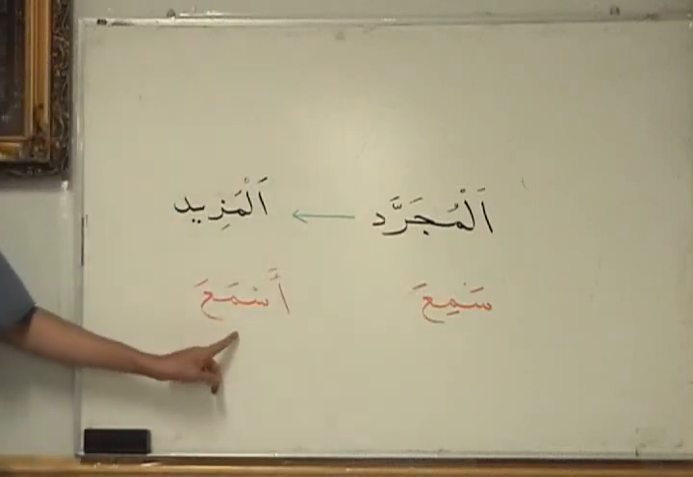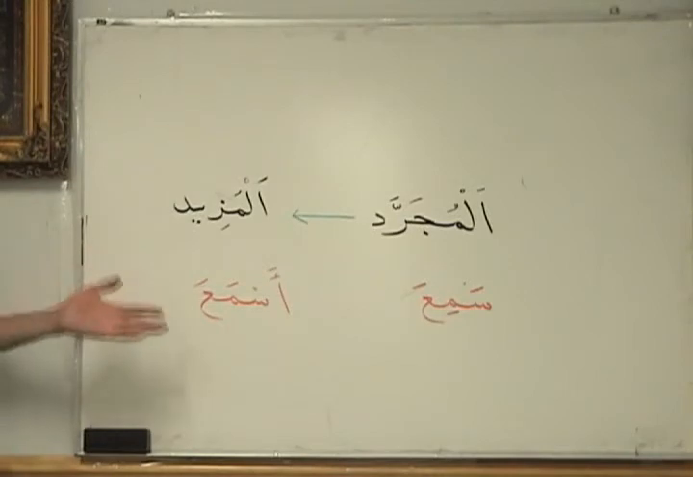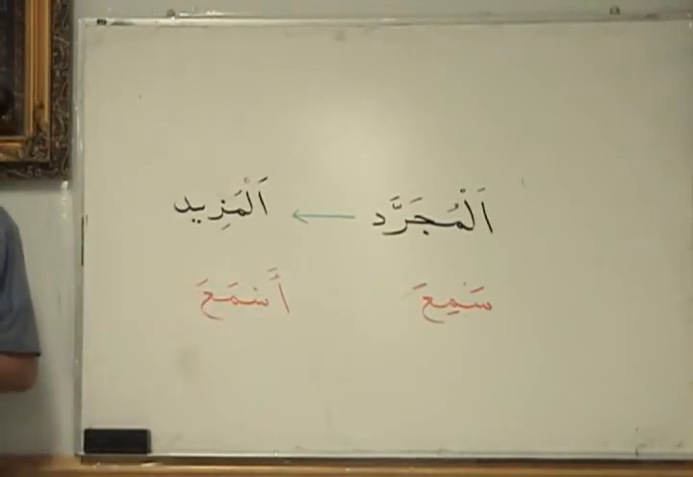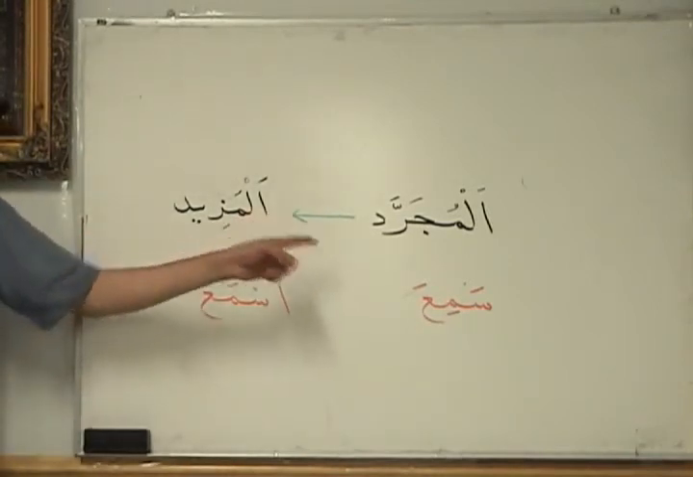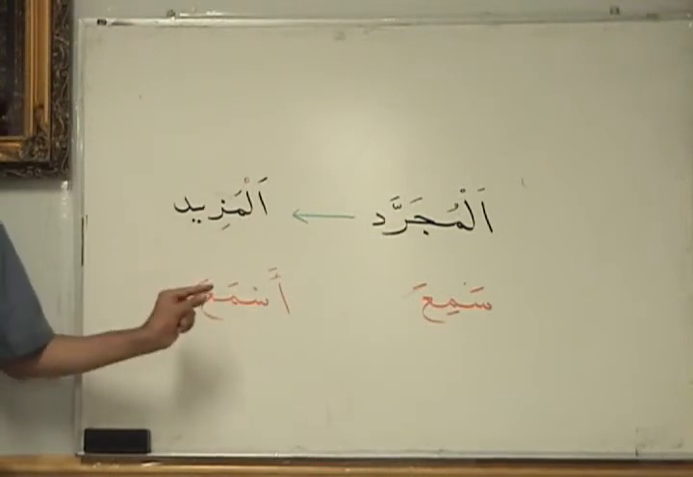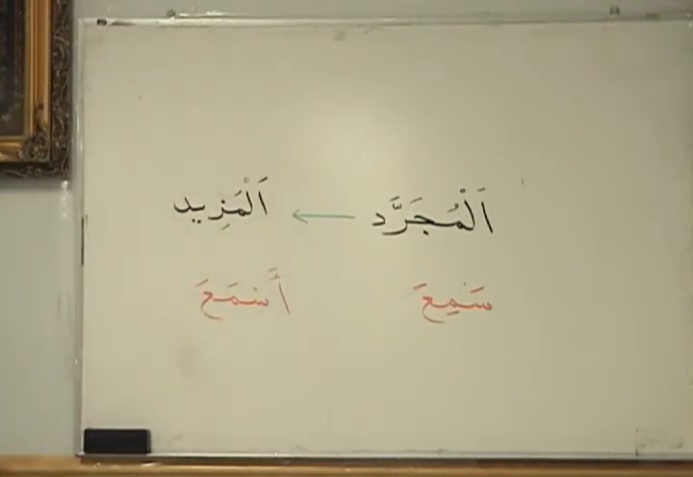Here he made someone else hear it. So that's one thing, one of the many things that can happen. Okay? When we change it from mujarrad to mazid, this was one tiny example of what happened in terms of the meaning.